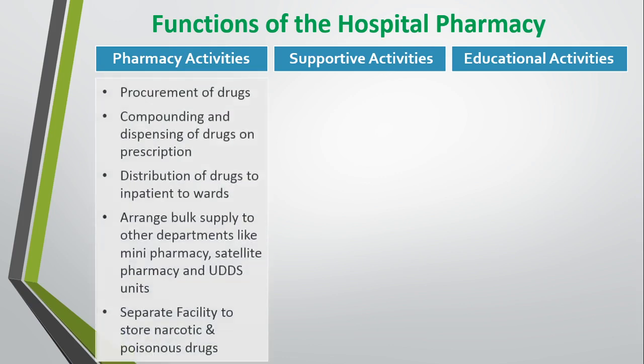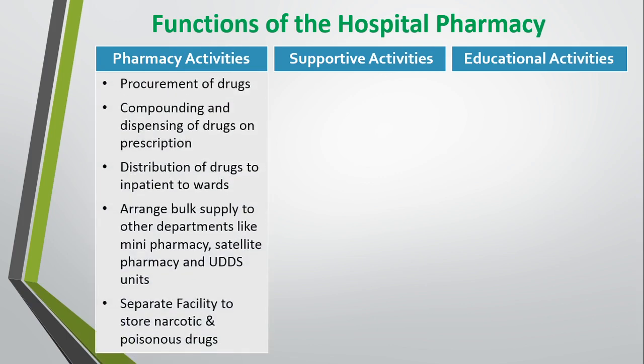Let's see first the pharmacy activities. So the first activity is procurement of all types of drugs which are required in the hospital, as well as the raw material which is required for formulating any type of dosage form. So here hospital pharmacy should procure or purchase the required material in the hospital to provide better service to the patient.